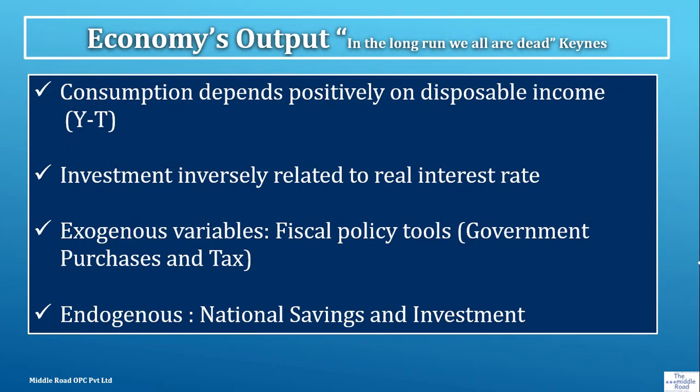Let's understand what an economy's output is. We looked at consumption, which depends positively on disposable income, which is Y minus T. We saw investment is inversely related to real interest rates. We saw exogenous variables, the fiscal policy tools, government purchases and tax, and we also looked at endogenous variables like national savings and investment. In the next module we are going to use government purchases and tax to influence national saving.